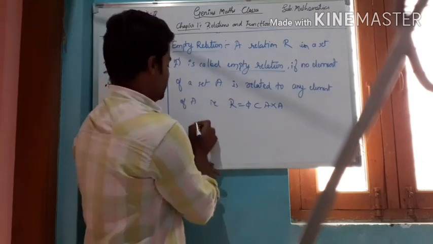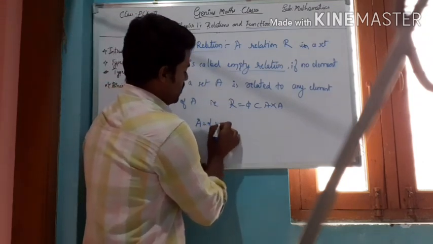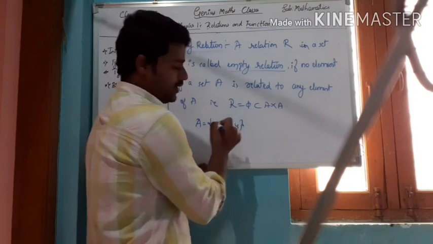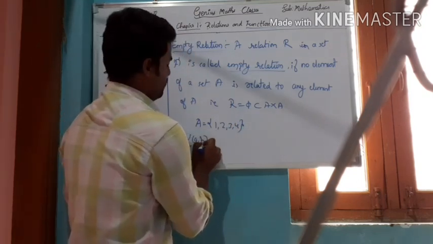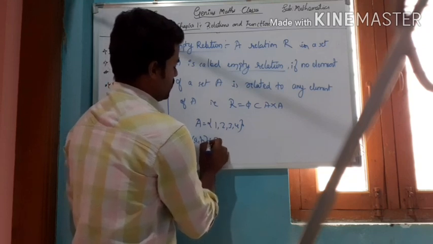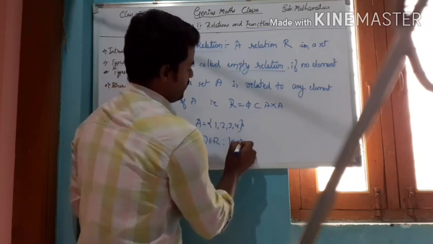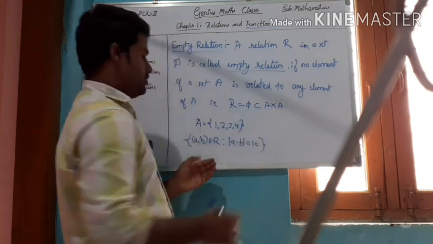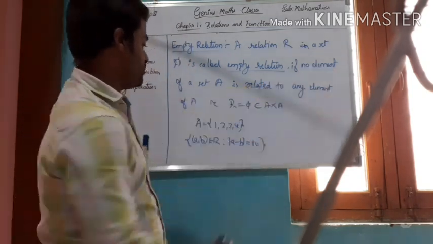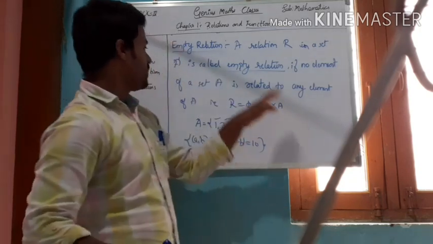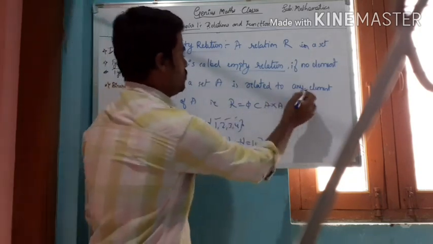is related to any other element. So here in the example 1, 2, 3, 4, right? Define the relation (A, B) which belongs to R, such that modulus of A minus B is equal to 10. I am defining the relation, right? So in that, no element in the set A is related to any other element.